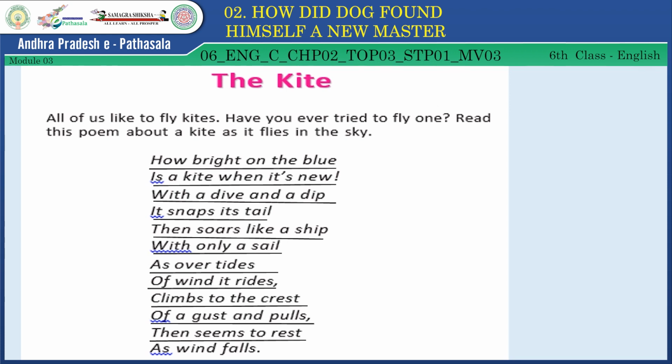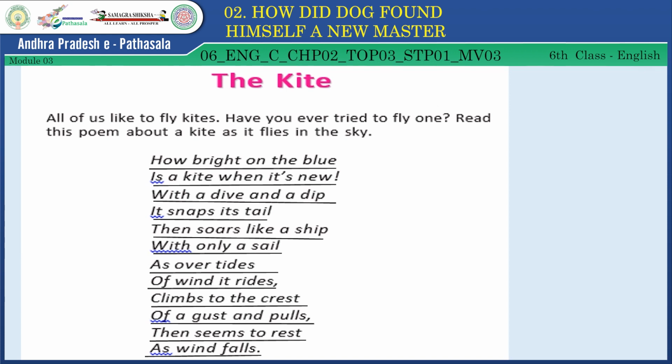Look here, children, how beautiful is the explanation of kites flying in the blue sky. Yes, dear children, here our writer Harry Behn explains the beautiful kites flying in blue skies. He compares the flying of a kite with a ship sailing on the sea.